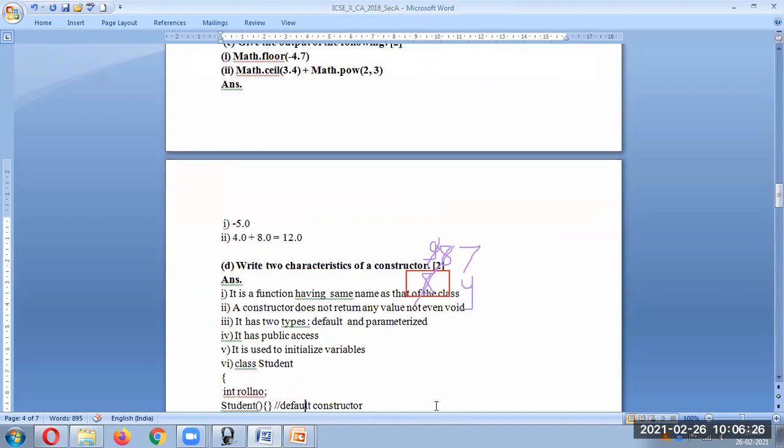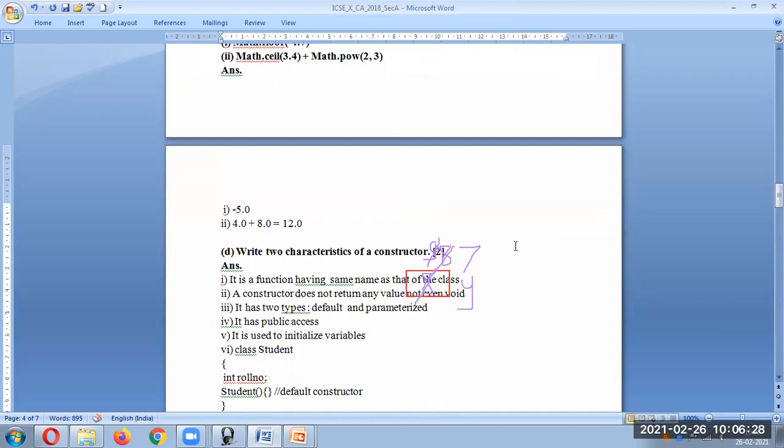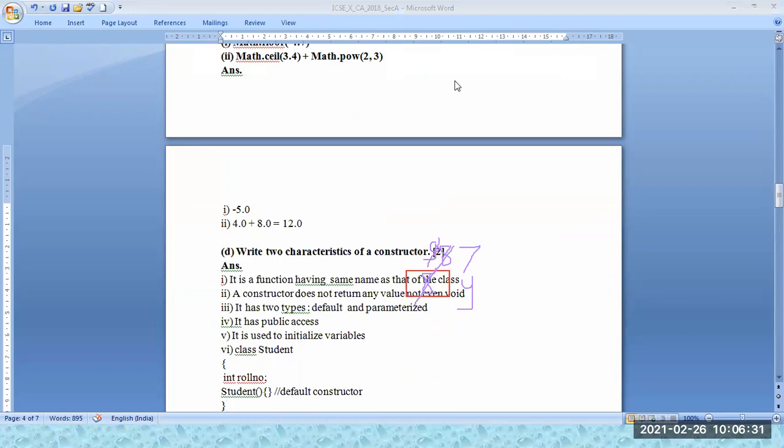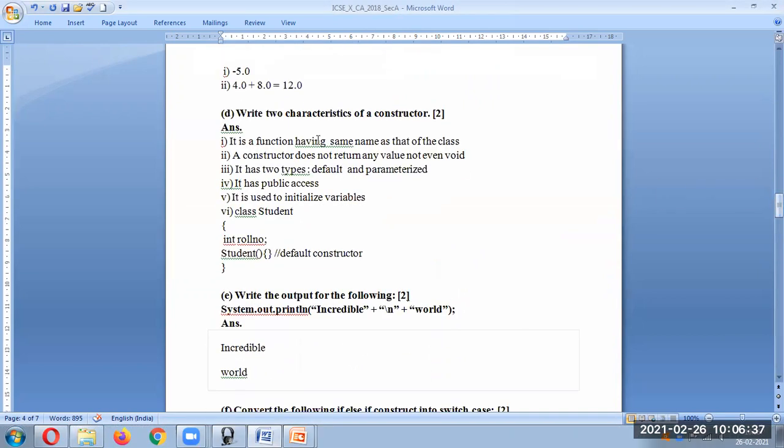Now write the two characteristics. I have written many characteristics. You can write any two out of this. I will read out what the characteristics are. It is a function having the same name as that of a class. A constructor does not have any return value, not even void. It has two types, default and parameterized. It has public access. It is used to initialize variables.